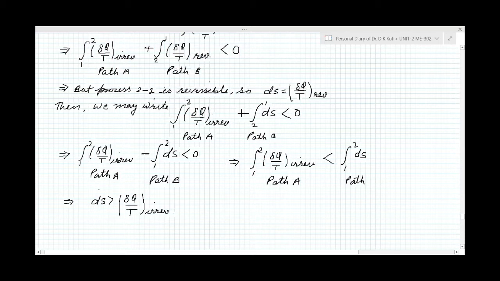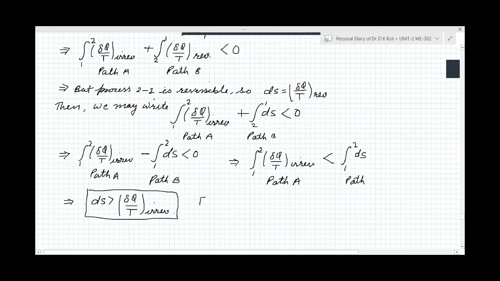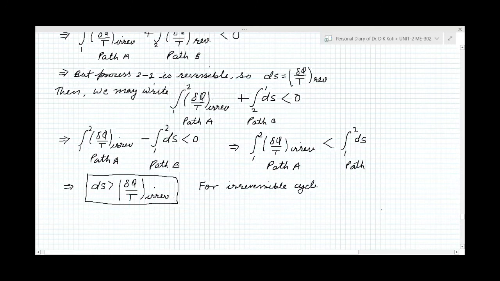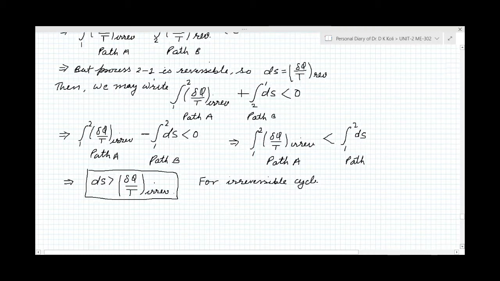From this we have got ds is greater than del q by t. It is for an irreversible cycle. So we are seeing here, if the cycle is irreversible, then ds is increasing. ds is the change of entropy.